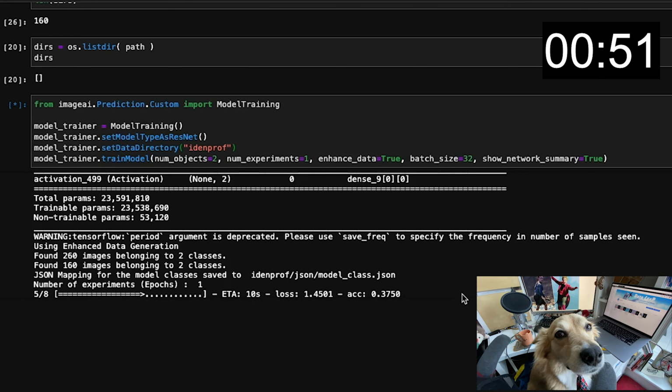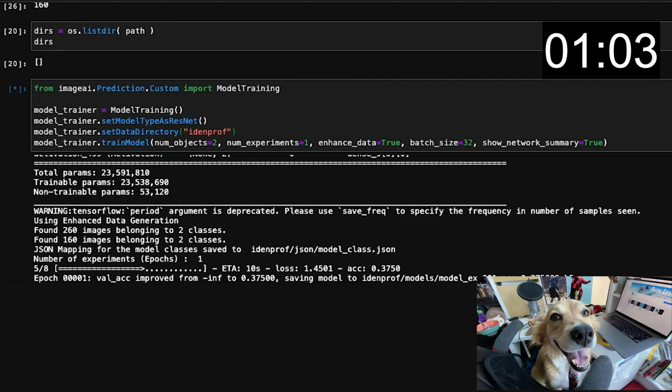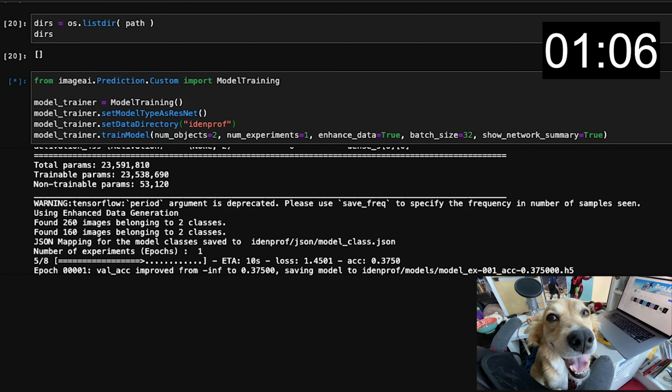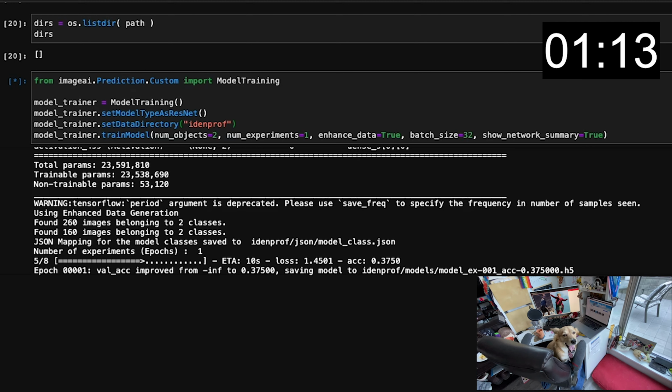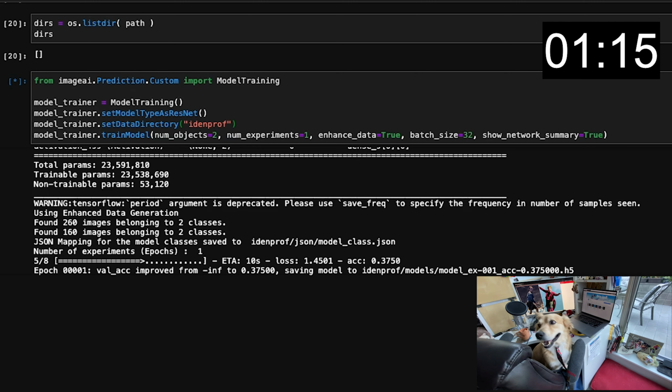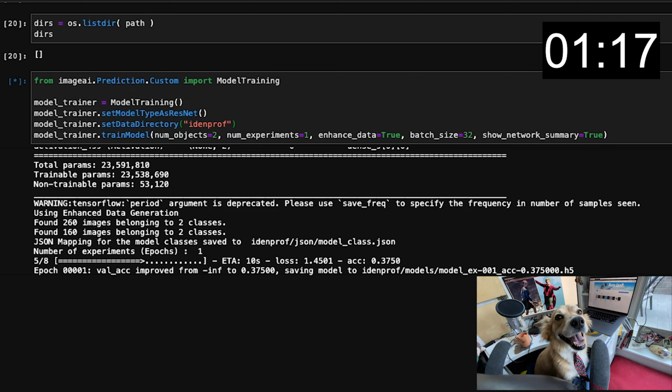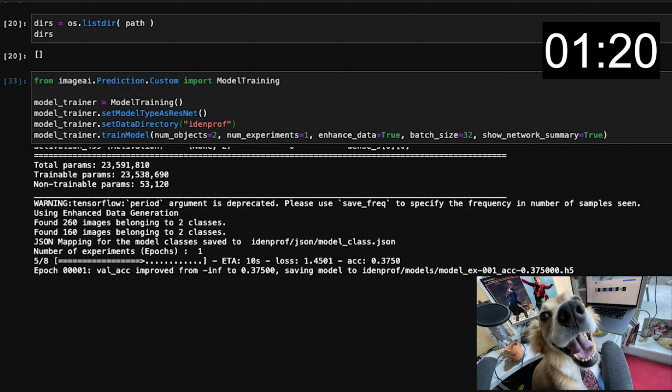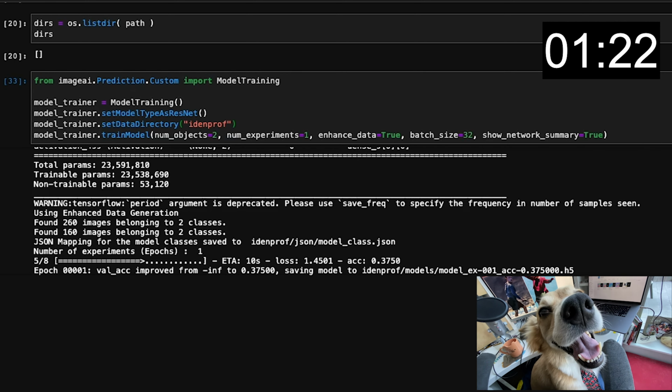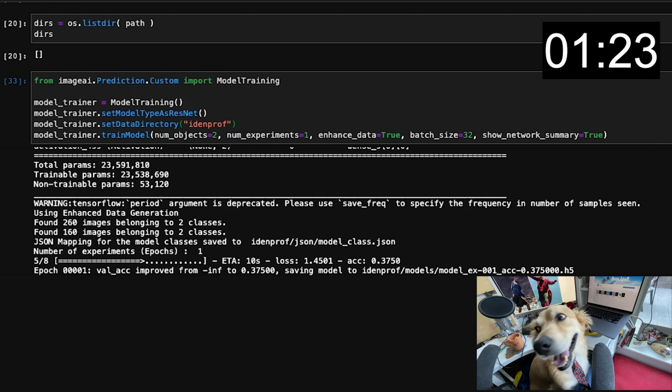That fifth line has 5 parameters: num_objects, num_experiments, enhance_data, batch_size, and show_network_summary. What we're indicating here is that it is 2 different classifications. The number of epochs we want is just 1. The more times the model trainer studies all the images, the more it will achieve maximum accuracy. Enhanced data tells the model trainer to create modified copies of the images in the dataset to assure maximum accuracy, and batch size refers to the number of images the model will study at once. If you would like a detailed understanding of how ResNets work, please leave a comment below and I will dive into an intuitive explanation next time.